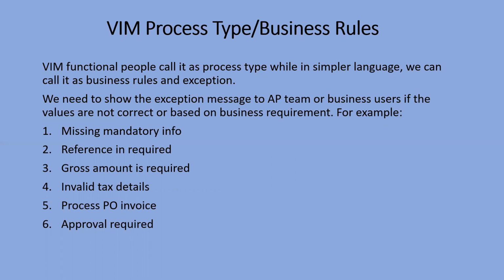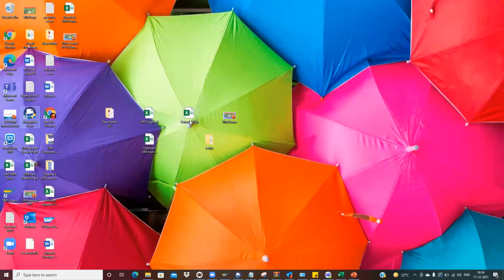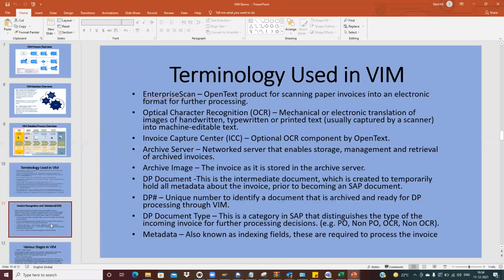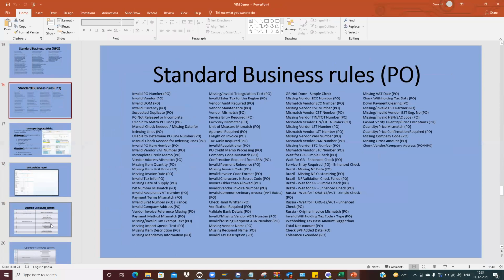In the Vim, we already have pre-configured process types. There are a few process types which we can also create as customized ones, like SAP has given so many standard process types, which we can also see. For example, let me just show, I think I put it in the Vim demo. Fine, so these are the standard business rules.